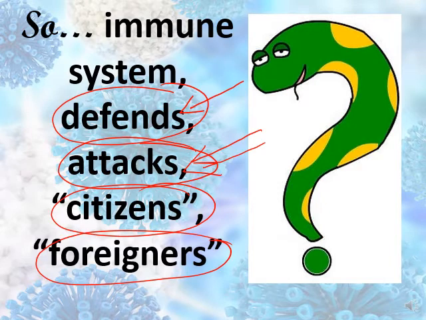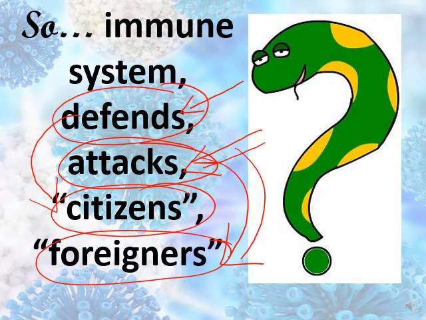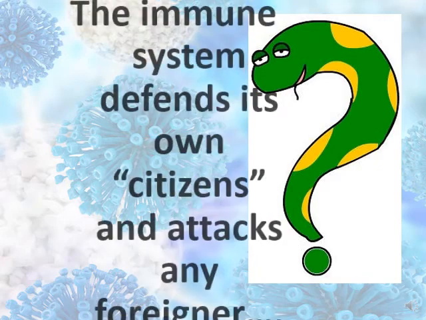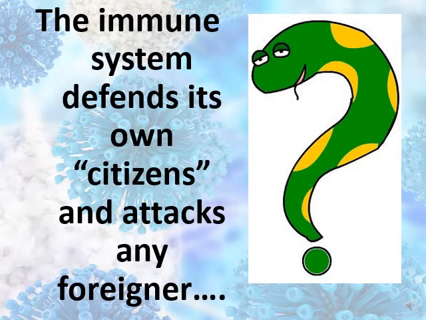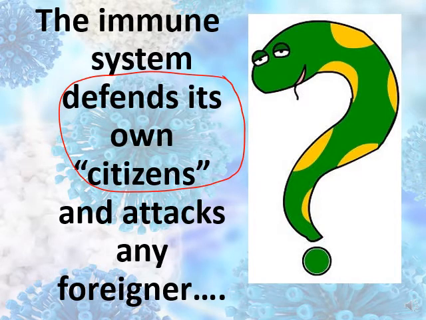So defend is for the citizens. The immune system will defend the citizens and it will attack the foreigners. The foreigners will be attacked by the immune system. The immune system will attack any non-self. So as a conclusion, the immune system defends its own citizens while it attacks any foreigners.